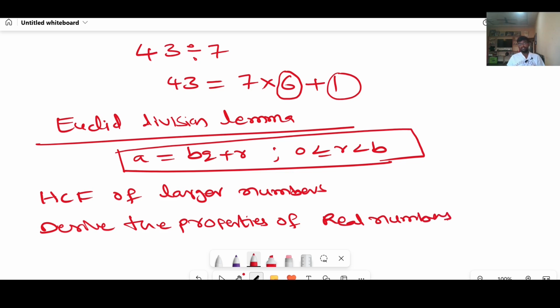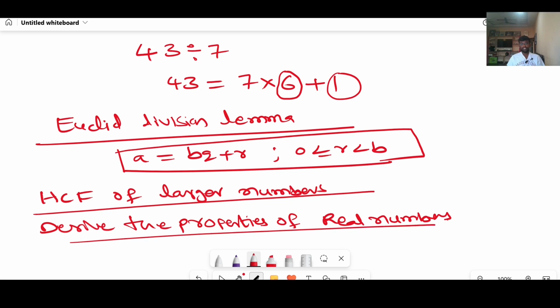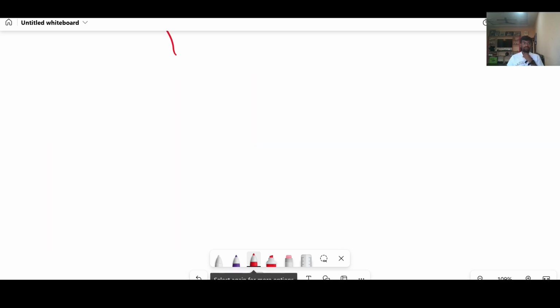What is the use of this Euclid division lemma in the real numbers chapter? To find out the HCF of larger numbers and derive the properties of real numbers, right? Now we will do one problem.